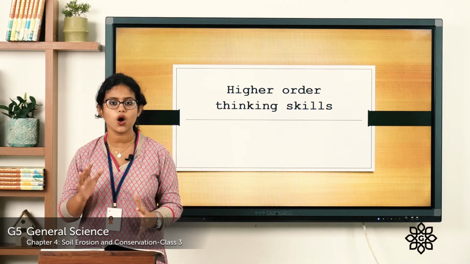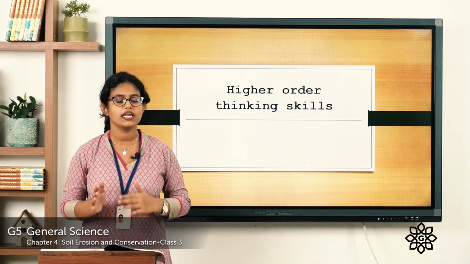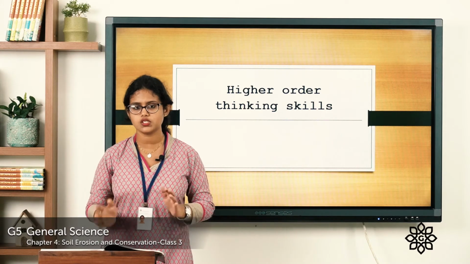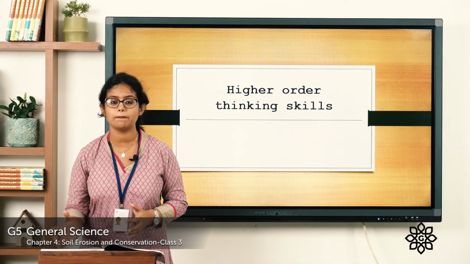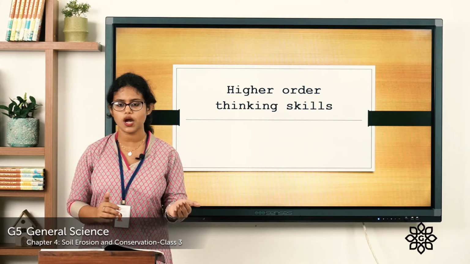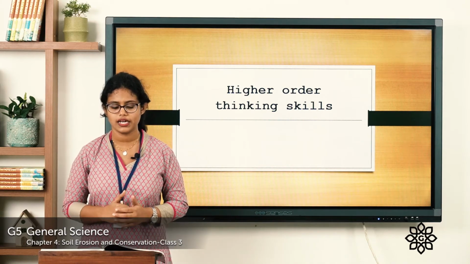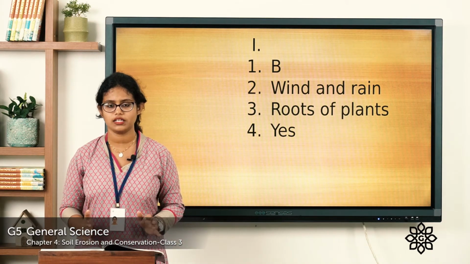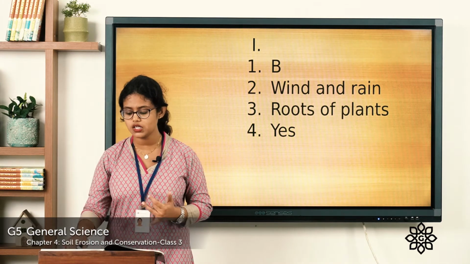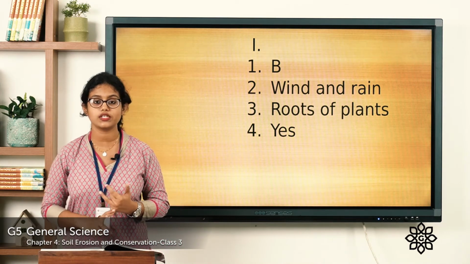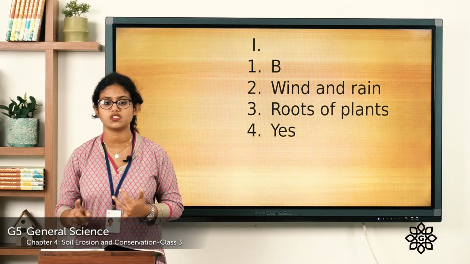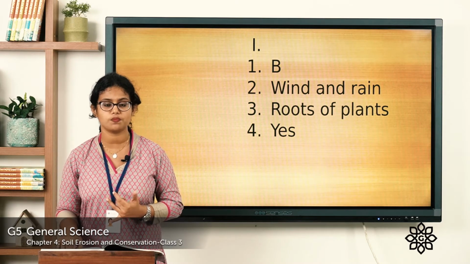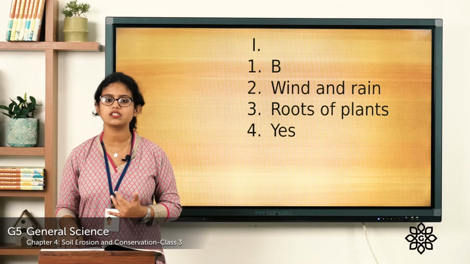So when you closely observe these two illustrations, can you say in which illustration the topsoil is completely removed? Is it the first one or the second one? It is the second one, that is illustration B. In illustration B, you can see the vegetation on this slope of land is very less. As the land is barren, it can easily get eroded.